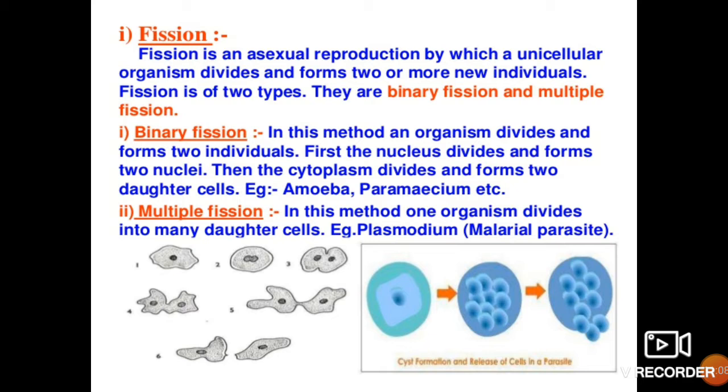Let us move to the next type of fission, that is multiple fission, which is seen in Plasmodium, a parasite which causes malaria. In this method, one organism is divided into many daughter cells. So if an organism is divided into many daughter cells, it is called multiple fission. And if the organism is divided into two organisms, then it is called binary fission.